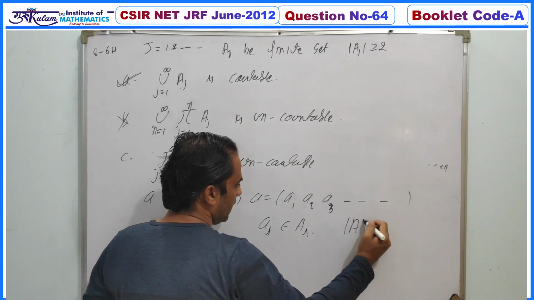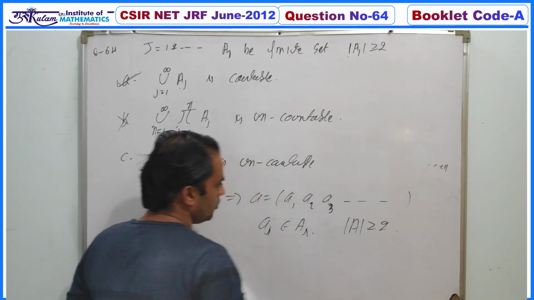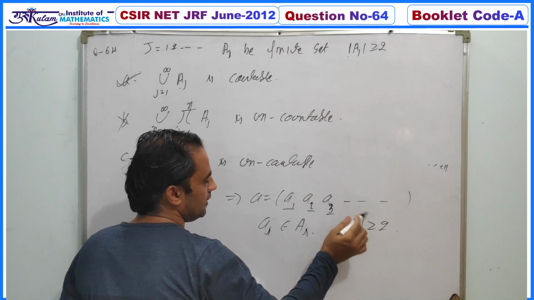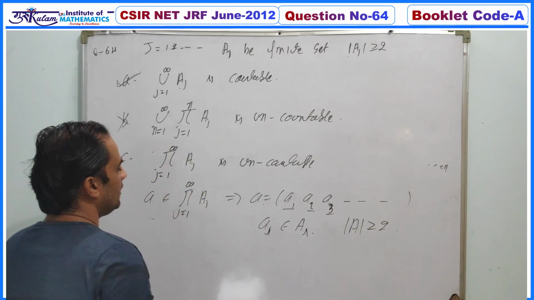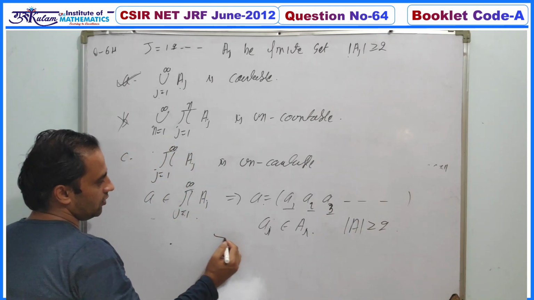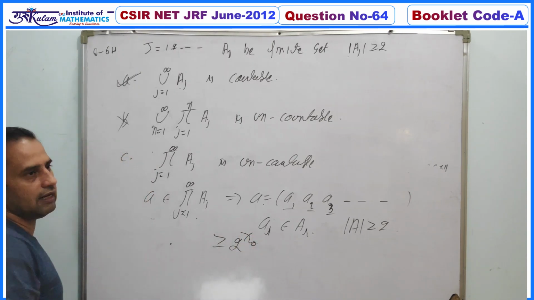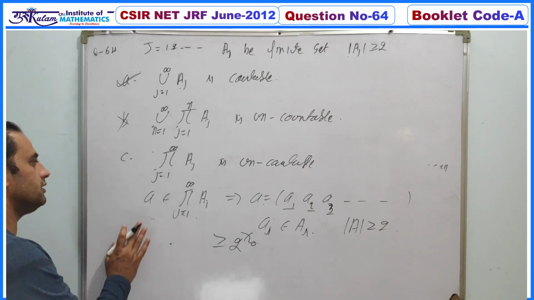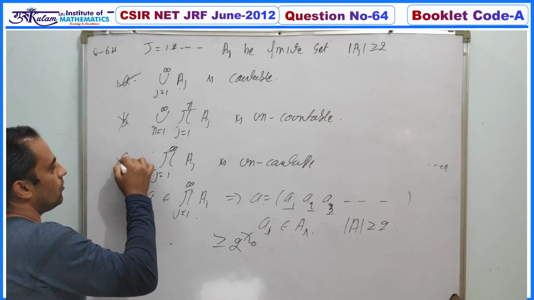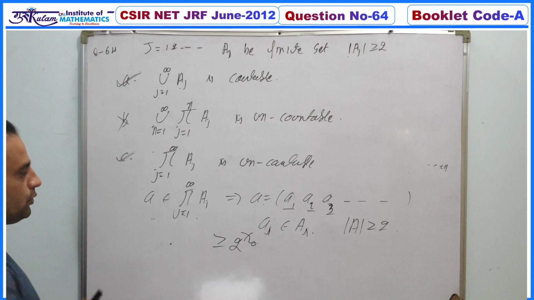Now the cardinality of Ai is greater than or equal to 2, so for each position there are at least two choices. So the cardinality of this set is always greater than or equal to 2 to the power aleph naught, which is an uncountable number. Hence this set must be uncountable. So your C option must be true.